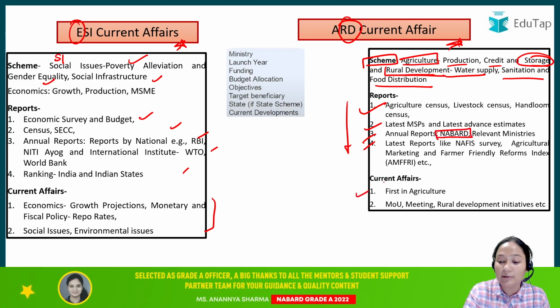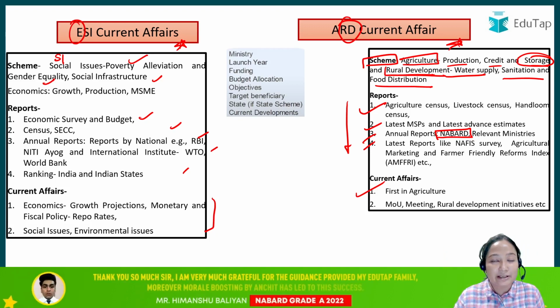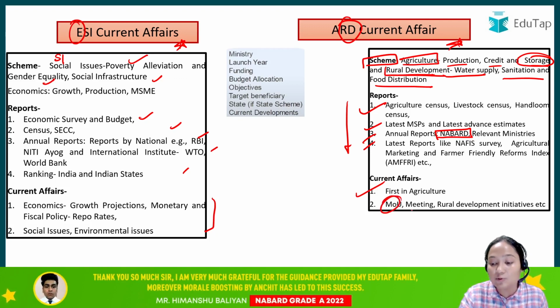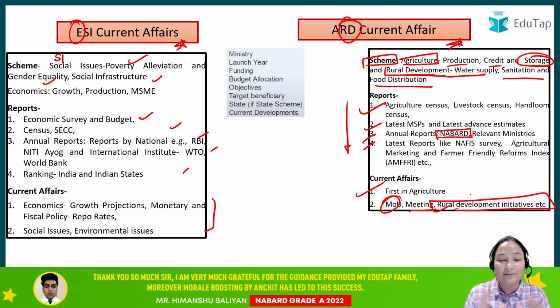Then current affair, first in agriculture, कभी भी कोई current affair होता है, some drone gets the permission, some product gets the permission from government, so anything happening for the first time you will have to focus on that current affair. Then MOUs, meetings, rural development के जितने हो रहे हैं, you will have to focus on that right now.